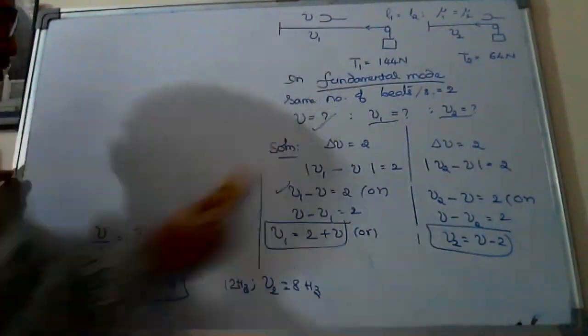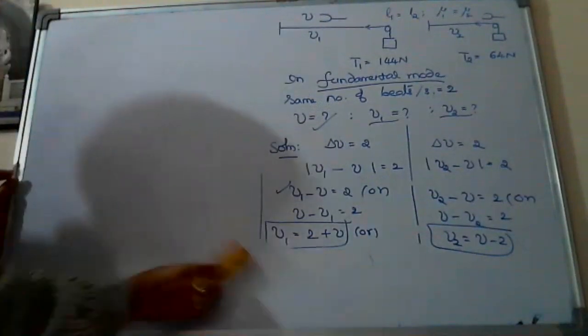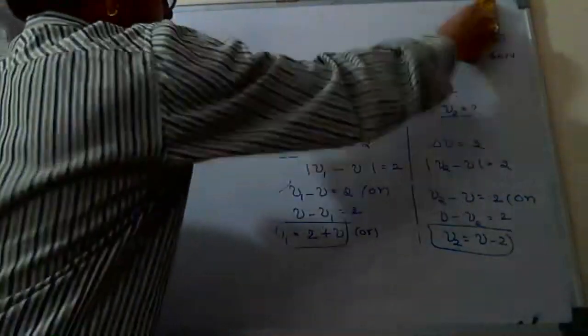Then the second question. Suppose this is one tuning fork and this is another tuning fork.